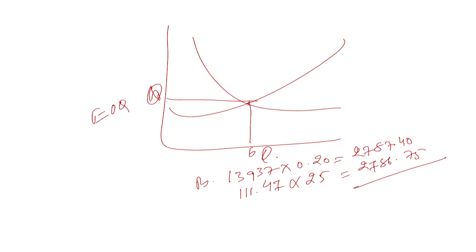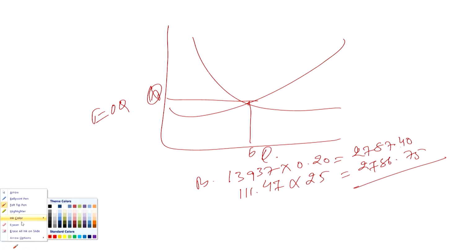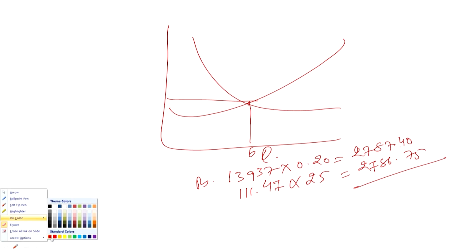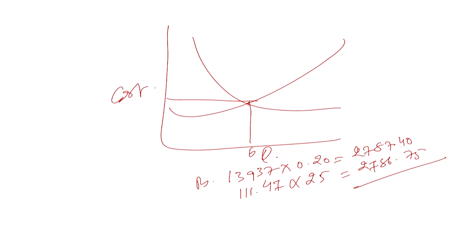So it means what has happened, these are the costs, this is not the quantity but this is the cost. Here it is the cost, not the quantity. This is the cost, this is the quantity. So when you are at this level your cost is this much, when you go up to this level your cost will increase, when you come out from this level to this level. So what we have seen in the structure earlier, at this level the costs are going up, at this level only this is the lowest, this is the minimum cost.